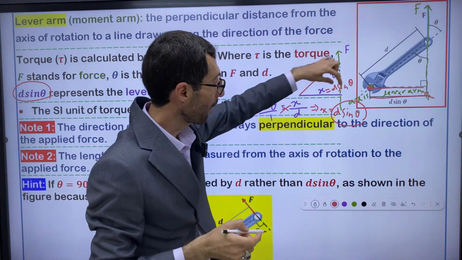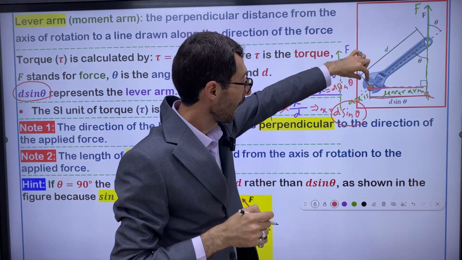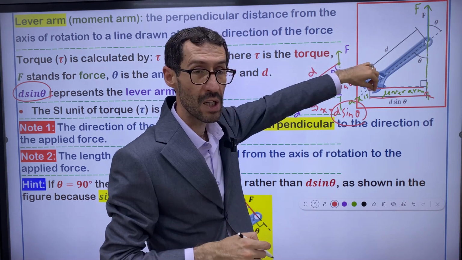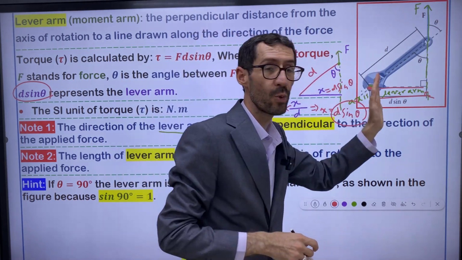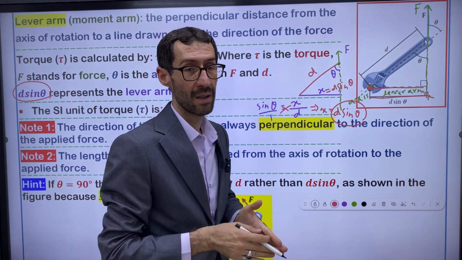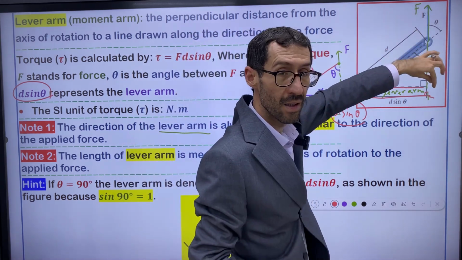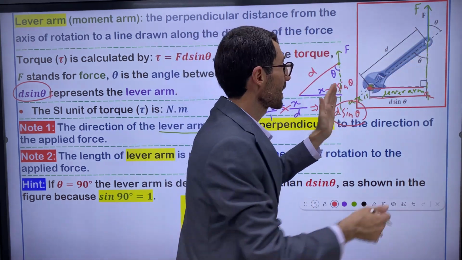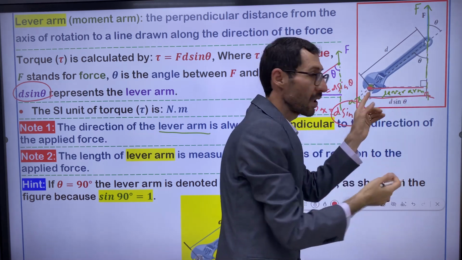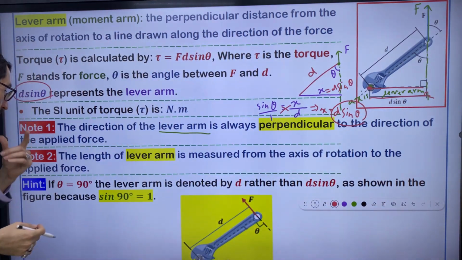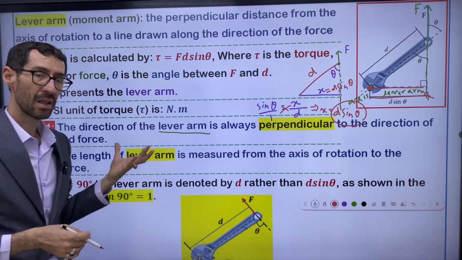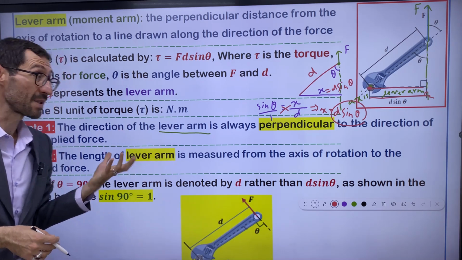The lever arm is always measured from the axis of rotation. The starting point for measuring the lever arm is the axis of rotation, toward what? Toward the force or the extending of the force, whenever you trace out the force, right? In this situation, the distance between the extending line of the force and the axis of rotation is called the lever arm. Actually, these notes are important, especially for solving problems regarding torque.